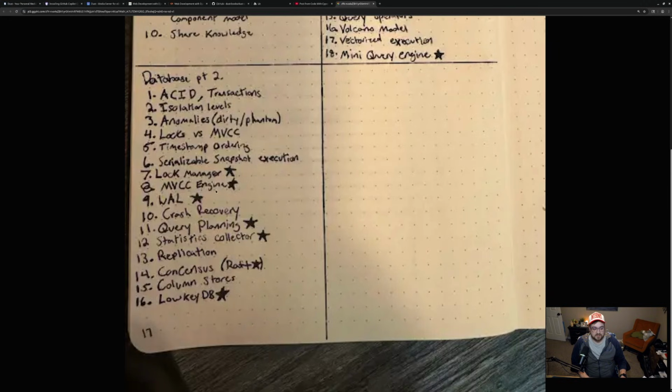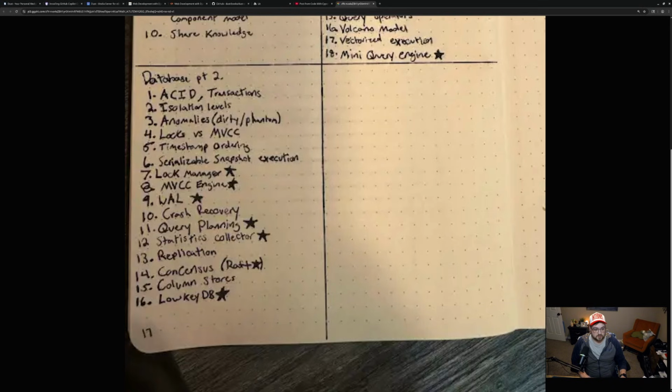After that, we'll also build an MVCC engine, which will be another fun project. It might take a little bit, but we'll see how it goes. And then we'll read about write-ahead logging, and then we'll build something in the veins of a WAL so that we can really cement that knowledge. We'll do some educating on crash recovery and then query planning.